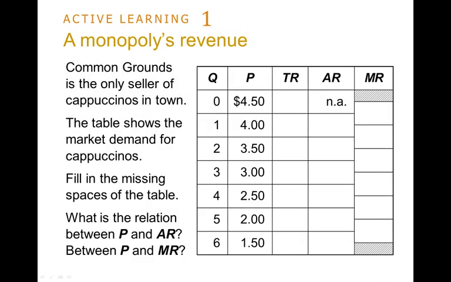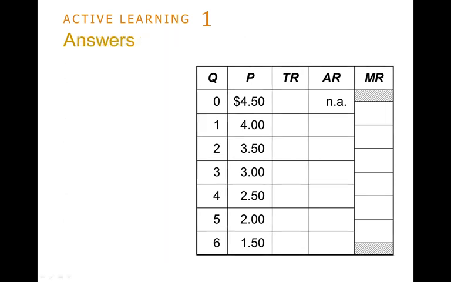Okay, so supposing Common Grounds is the only seller of cappuccinos in town, and these are the price and quantity for different levels of output. We're going to see what is the relationship between price and average revenue and price and marginal revenue. If we fill this up, total revenue is of course price times quantity.